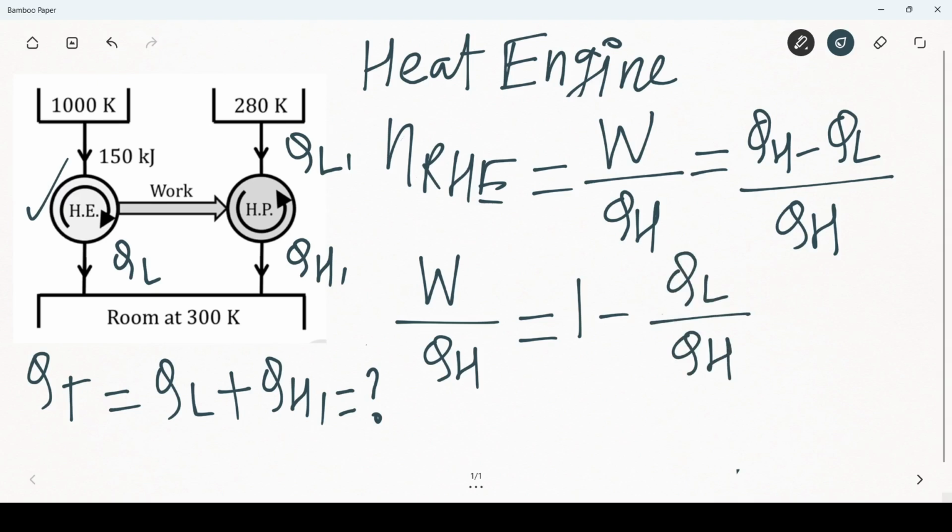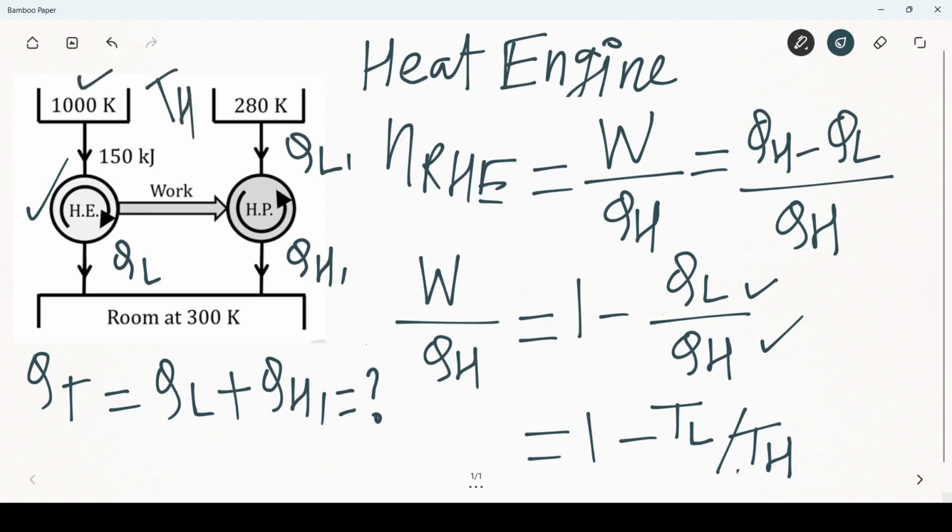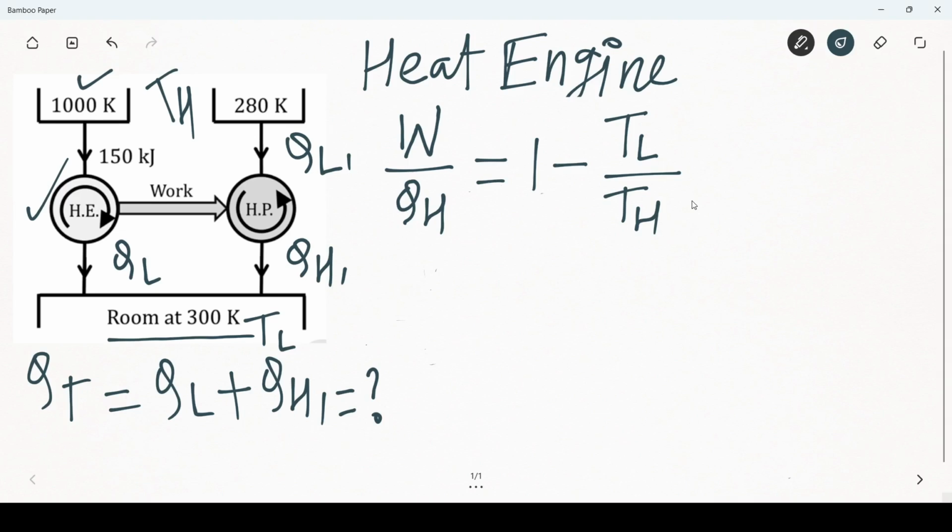For a reversible heat engine, the ratio of this heat transfer can be written as the ratio of absolute temperatures. So I can also write 1 minus TL by TH. TH is the source temperature, that is 1000, and the room temperature I'm considering as TL. So for the reversible heat engine, W by QH is equal to 1 minus TL by TH.